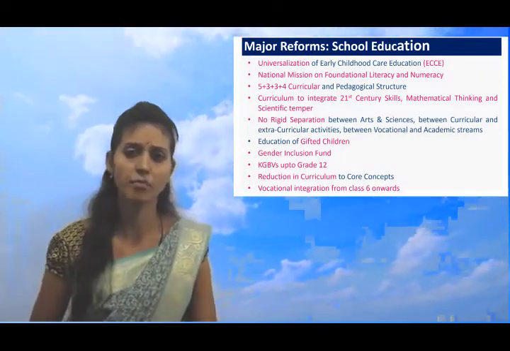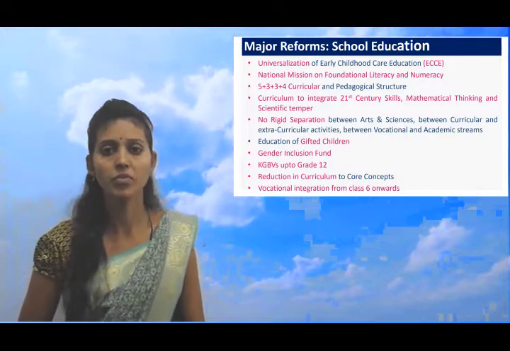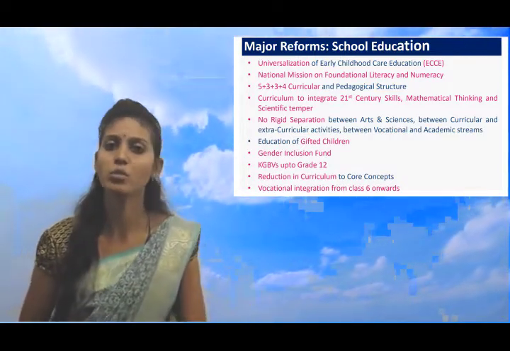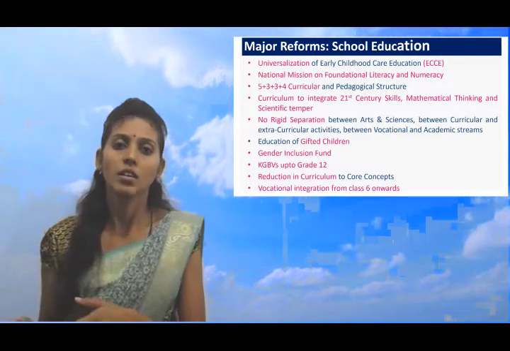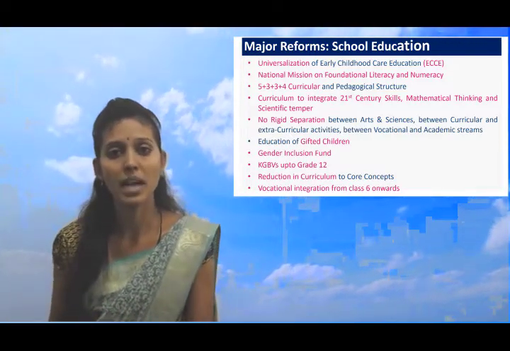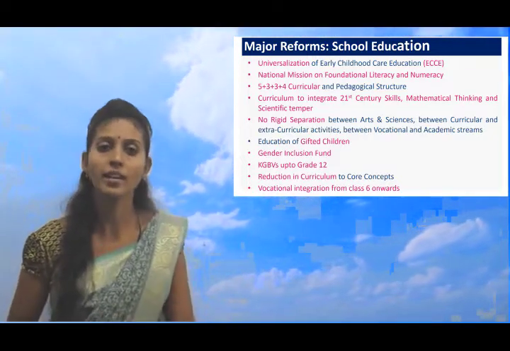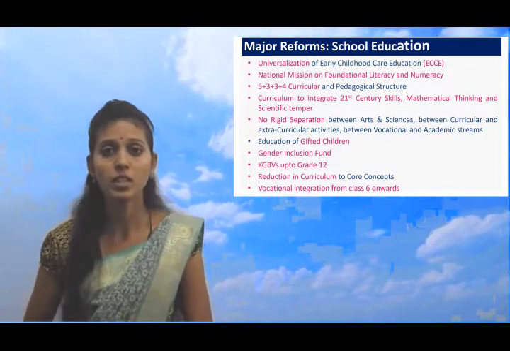Every field has something to achieve. If a student finds science difficult, don't force them to do that. Some other activities, some other branches also have got importance. NEP says that only.